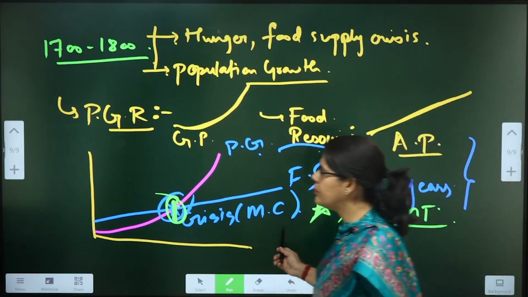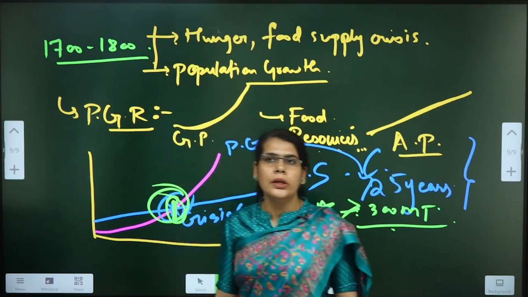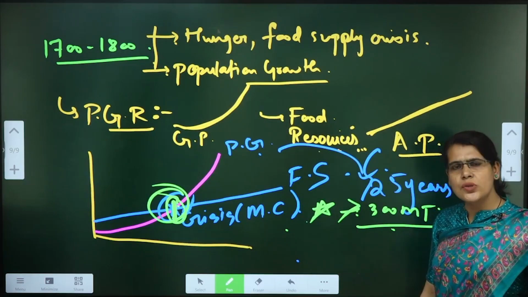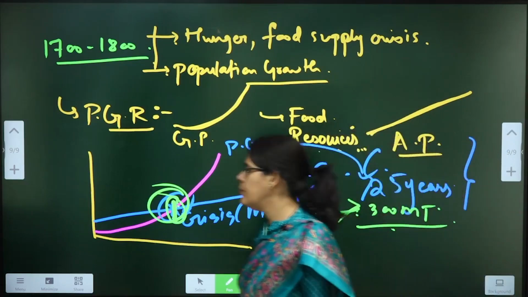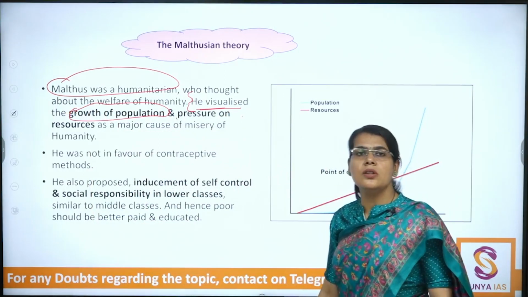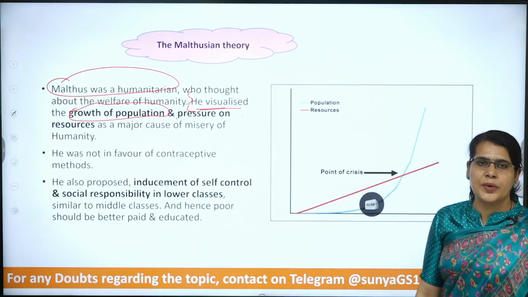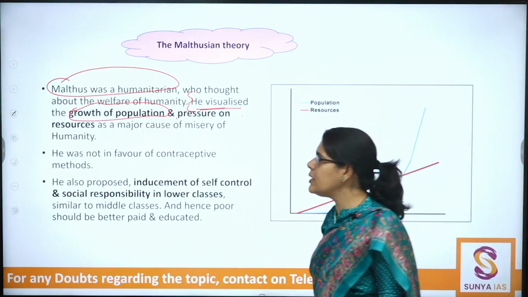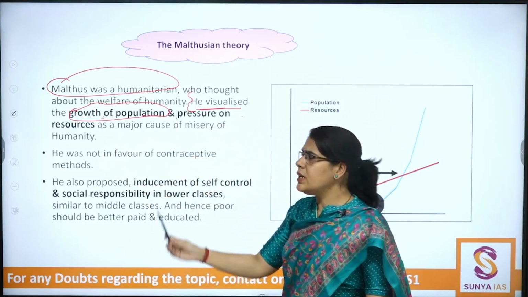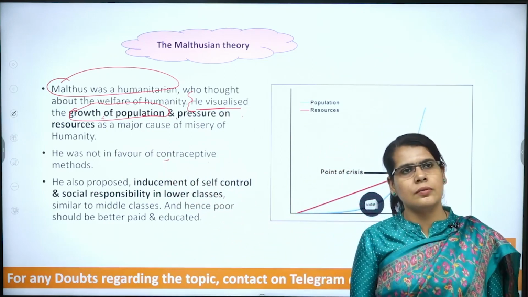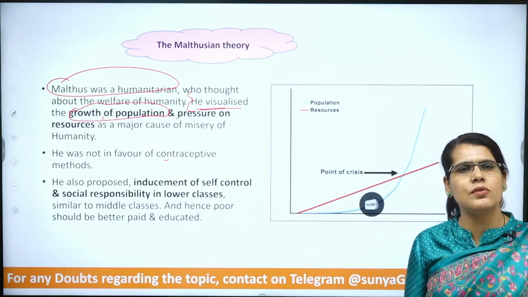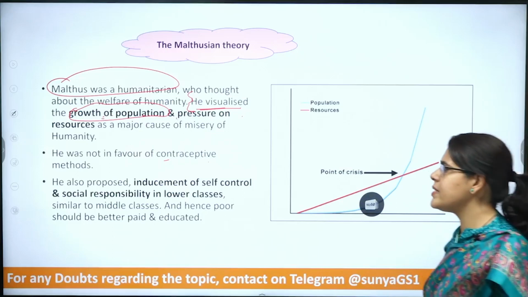But however, we must also understand very importantly, bacho, that this idea can be extended to the other resources as well, right? So hence this idea that the growth of population and pressure on resources, that is a very important aspect, as we are seeing now currently. But yes, we must take into account his idea that was being proposed at that time. Next, he was not very much in favor of the preventive checks. So for example, he was not very much in favor of the contraceptives, etc.